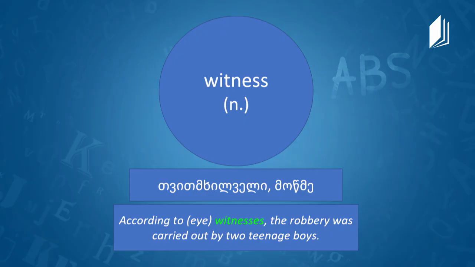Okay, so witness is a noun, and in Georgian it is თვითმხილველი მოწმე. And here we have an example. According to an eyewitness, the robbery was carried out by two teenage boys. It means that someone saw them robbing maybe a bank or something, right? Or someone on the street.